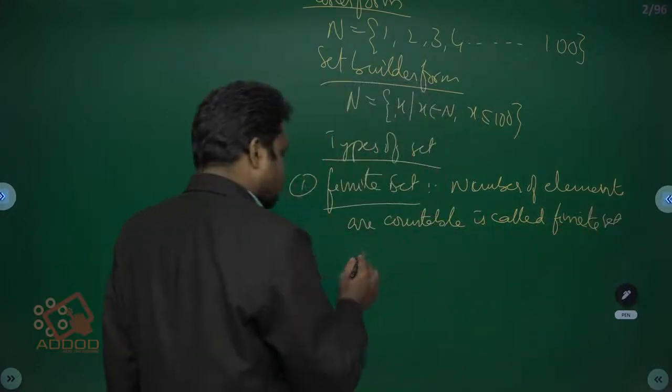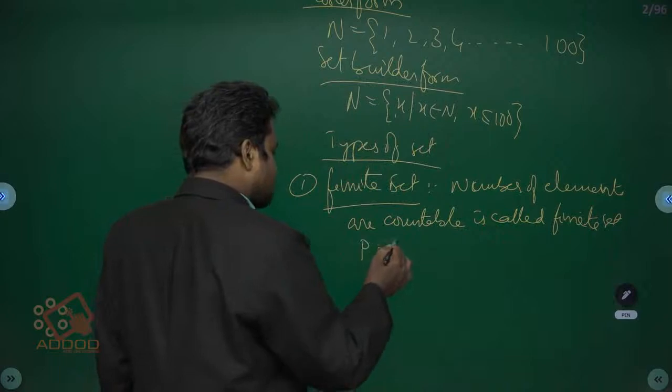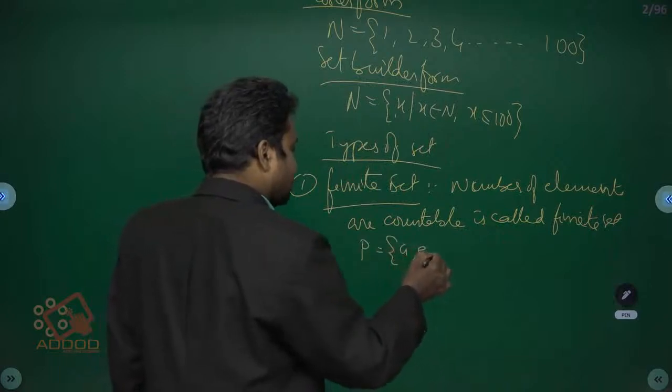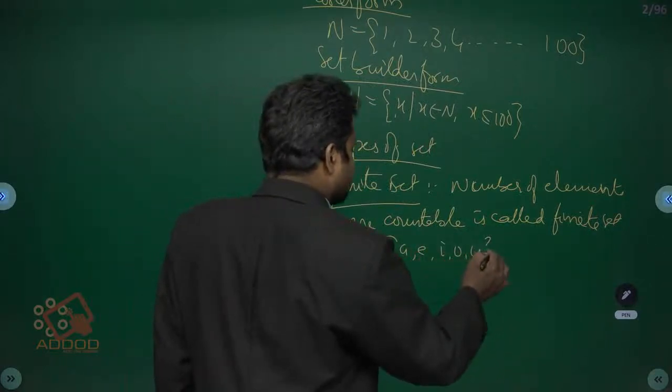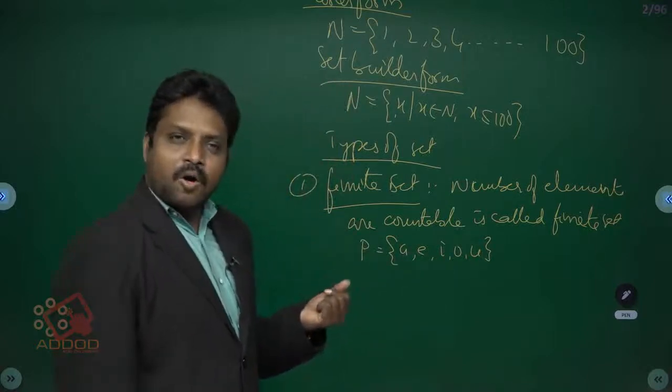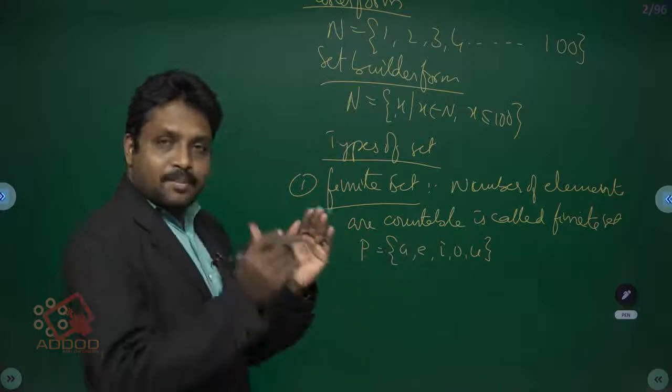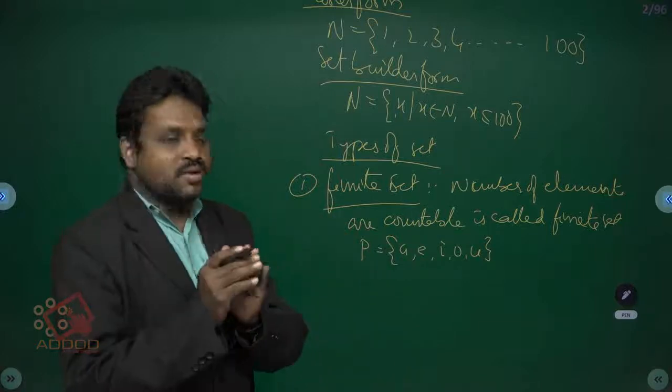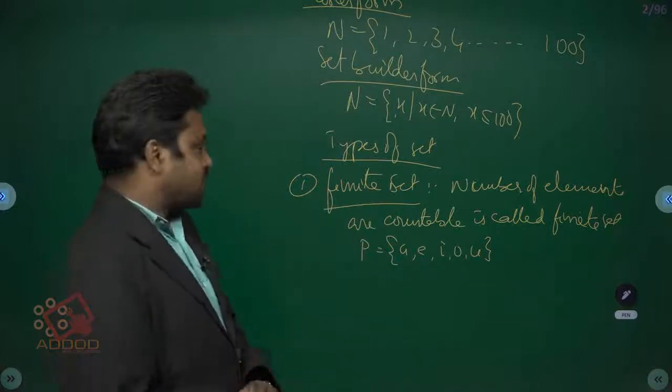For example, P is equal to the set of A, E, I, O, U. Here how many elements are there? Five elements are there. The number of elements in the set is countable, so that is called a finite set.